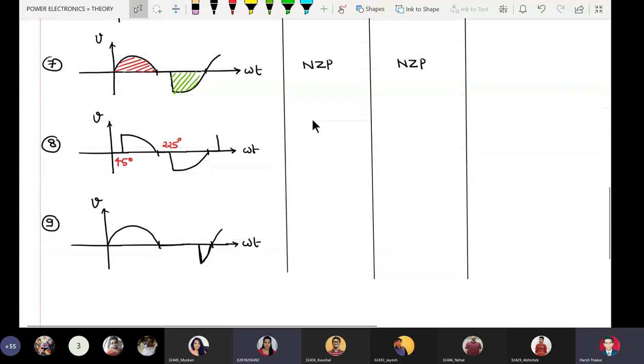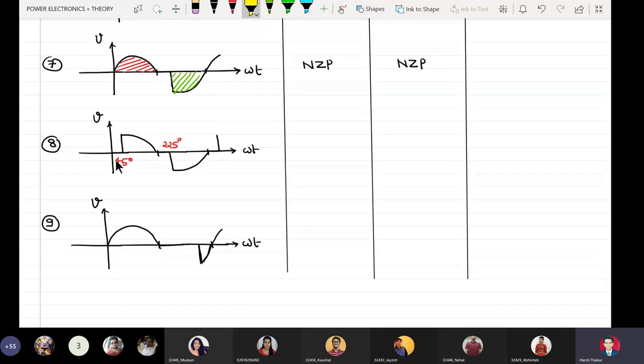Z and NZP. Very good. So we are seeing here specifically that the firing angle during the positive half cycle is 45 degrees and that during negative half cycle is 225 degrees. That means it is alpha and pi plus alpha. So if alpha is 45, pi plus alpha becomes 225. That means it is symmetrical.